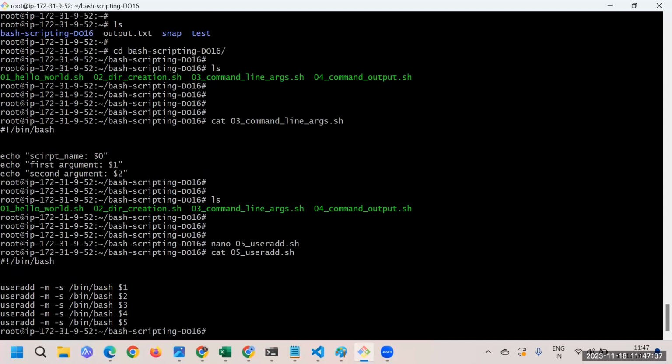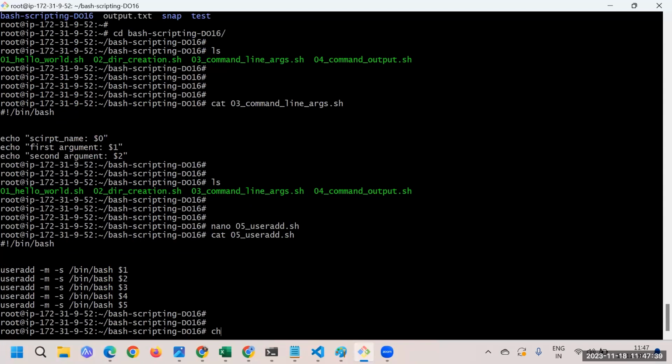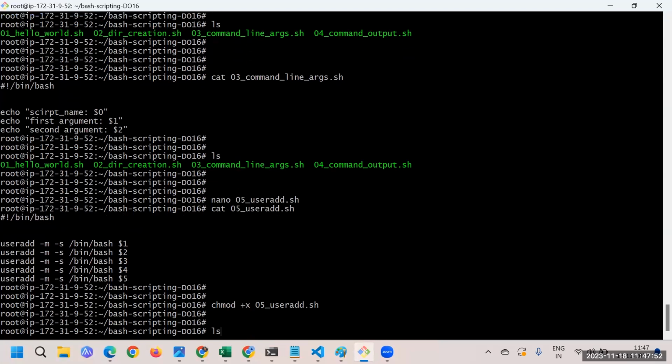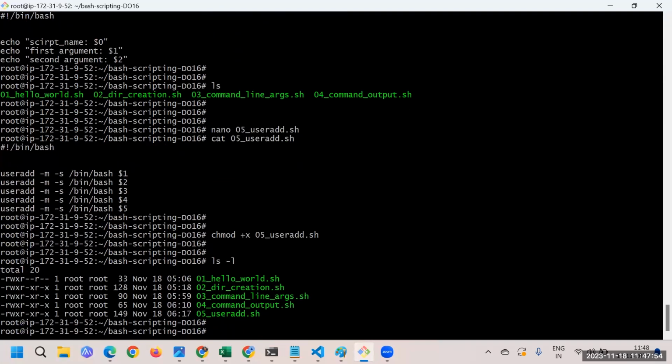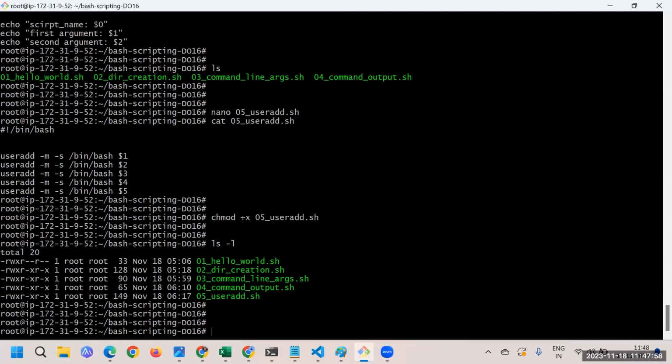Now we are interested to execute this script, so I'll say chmod +x, and what is the script name? It is 05 useradd, and if I do ls -l, you can see we have got the execute access, and now it's time to run the script. So 05, and here we will be passing those arguments, like 1 2 3 like that.